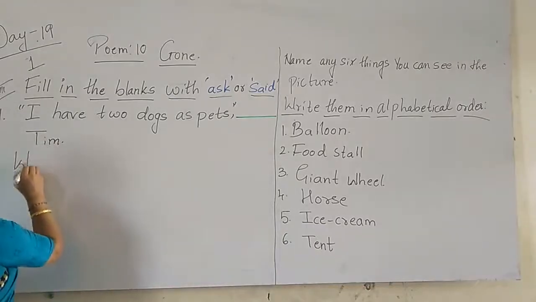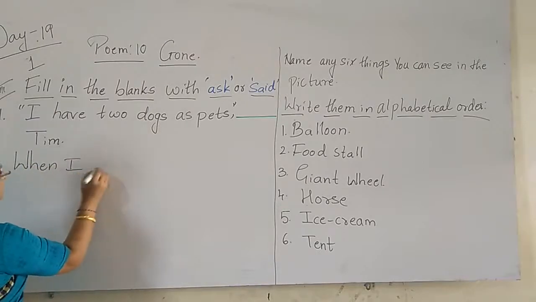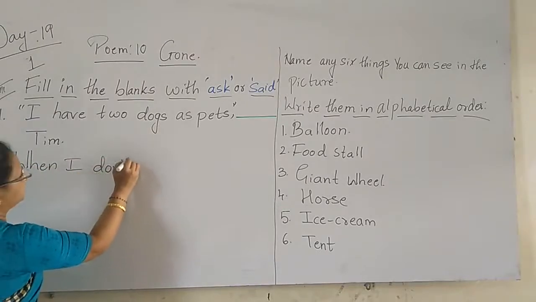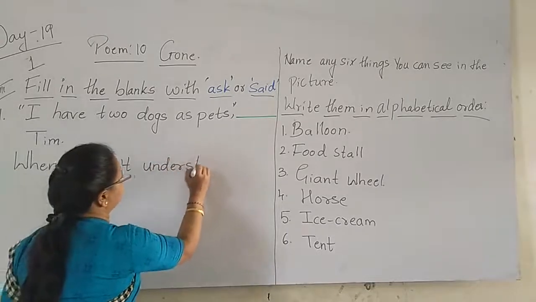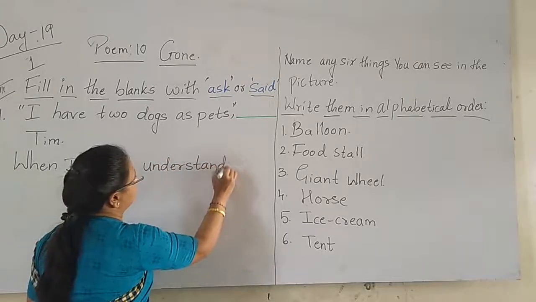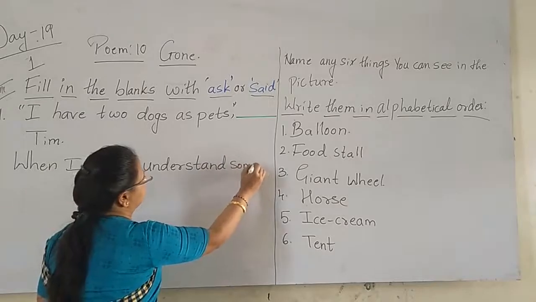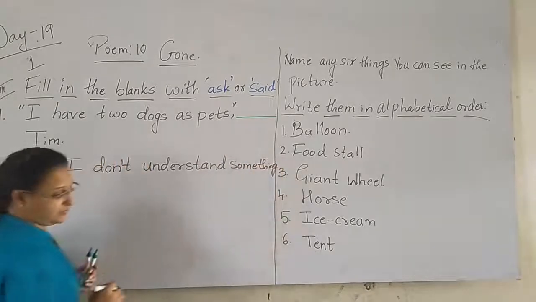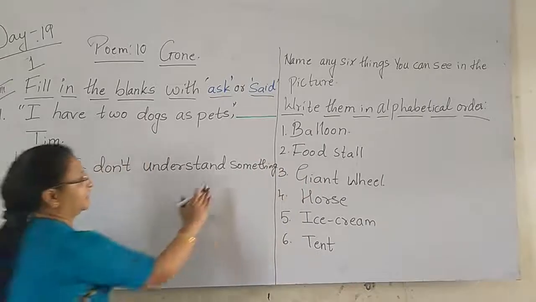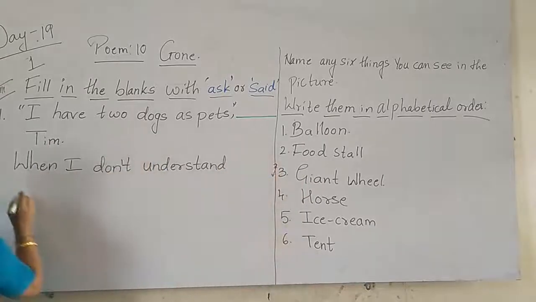When I don't understand something, let me write this down only children.